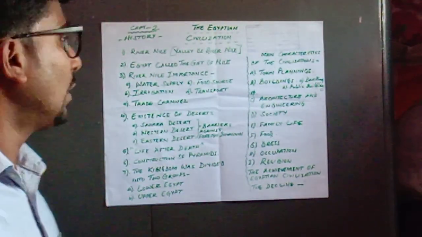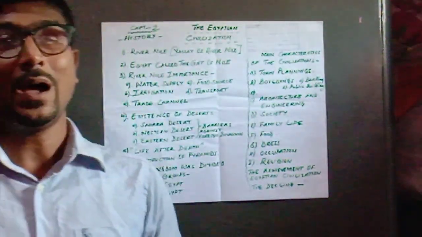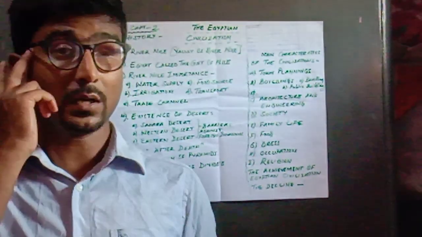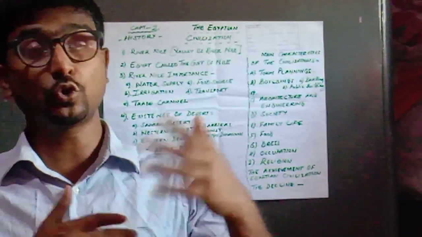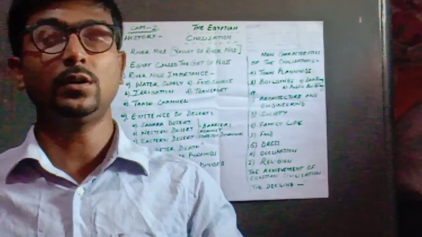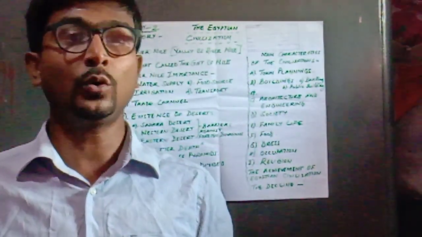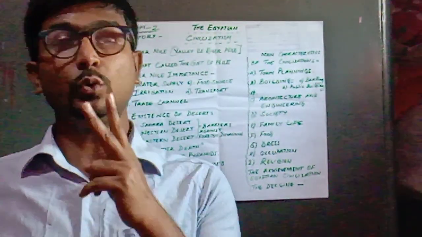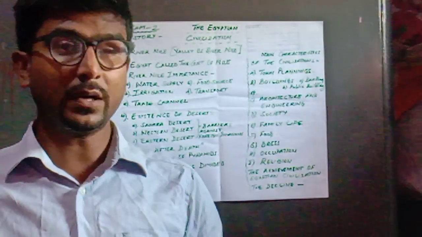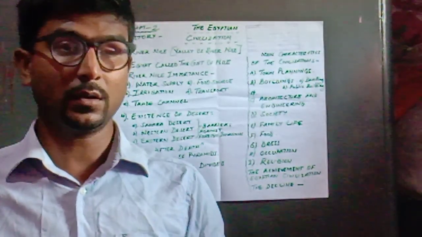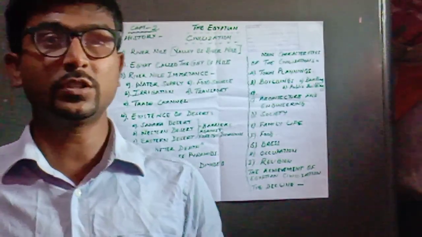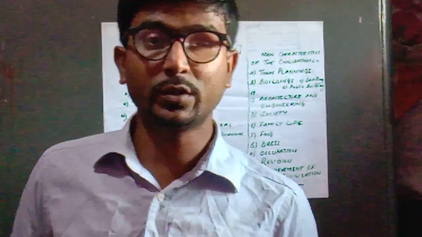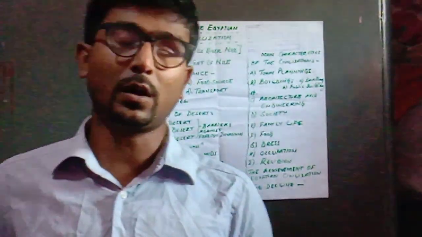Now the next is about the kingdoms. We have seen in our other chapter, in Mesopotamia, that the whole society was divided into various groups according to hierarchy. Here the society or the kingdom was divided into two important parts. One was known as Upper Egypt, and one was known as Lower Egypt, where the normal common people used to live.